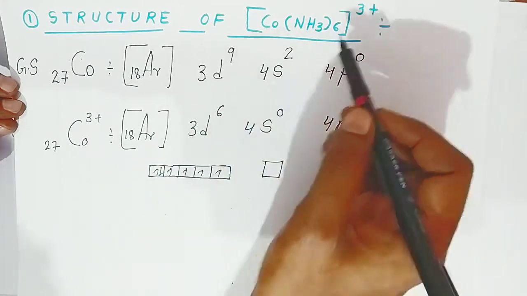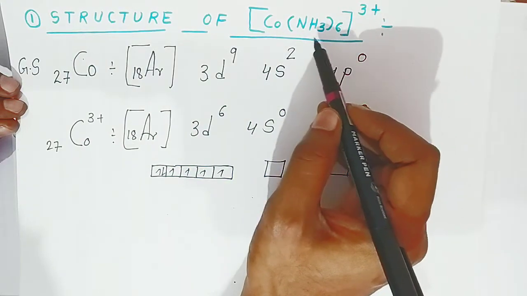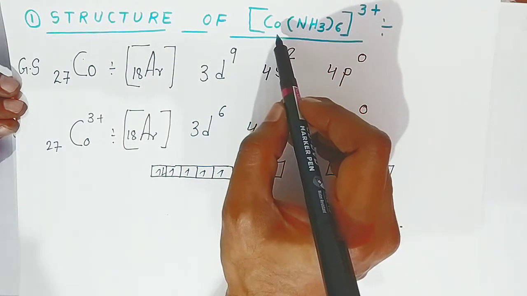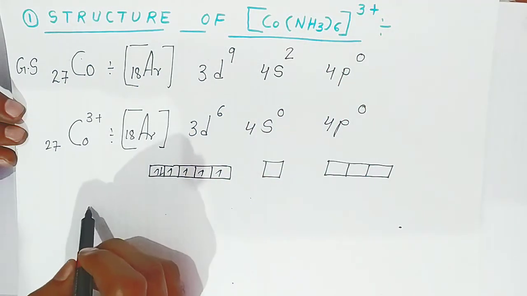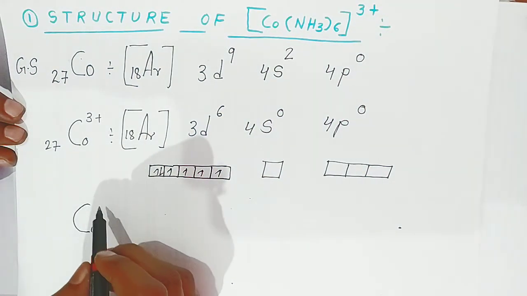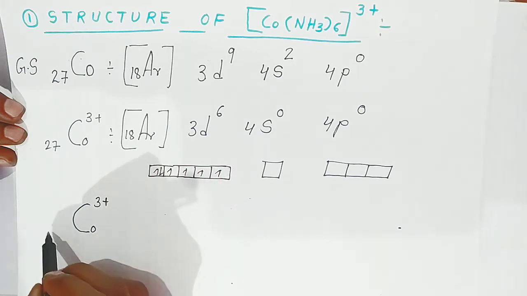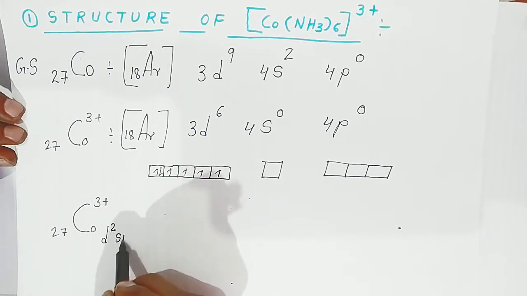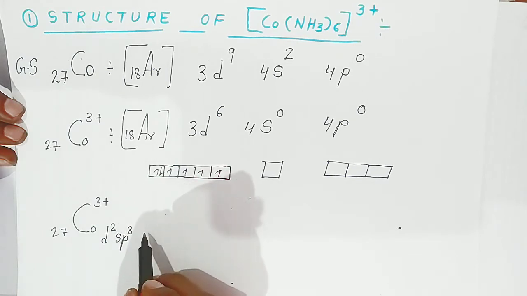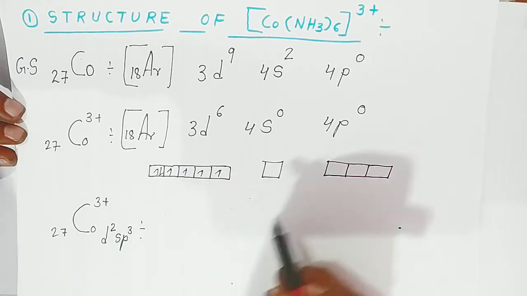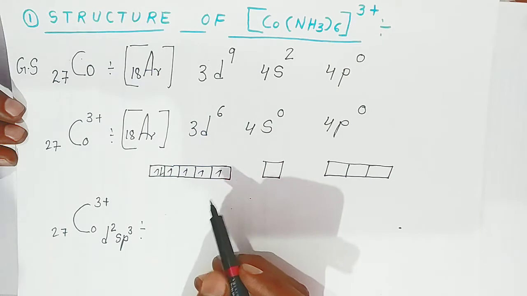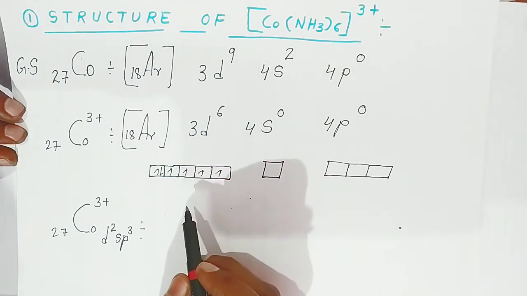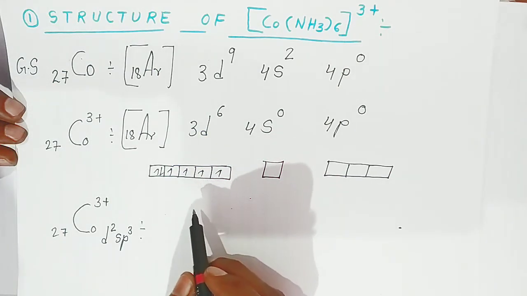Mind well, when 6 ammonia molecules approach toward cobalt 3+, cobalt 3+ will always go to d2sp3 hybridization. Now when ammonia approaches, what happens, students? The 4 unpaired electrons will pair first. They will form 3d6.